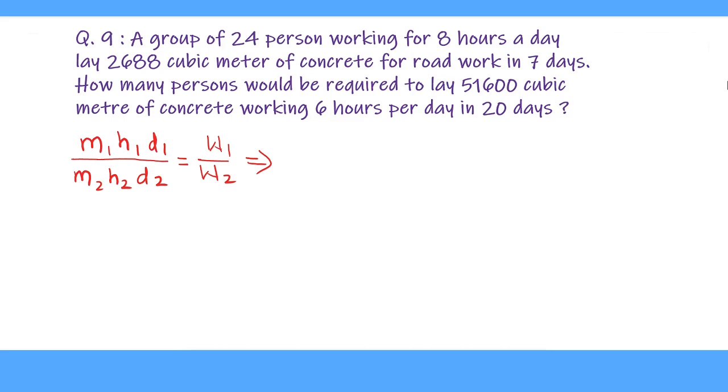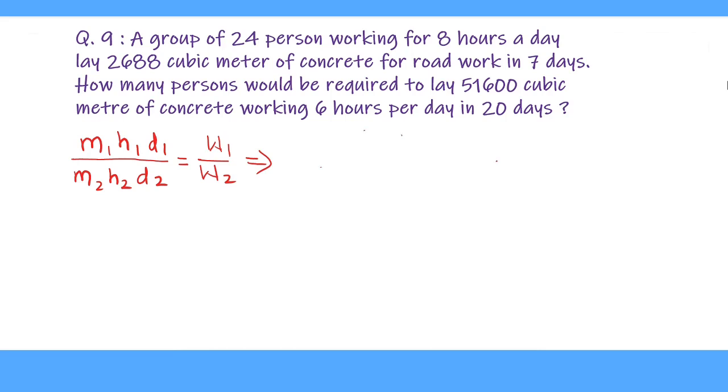And M2 is number of persons working, H2 number of hours they are putting into the work, and D2 is number of days they are working, and W2 is quantity of work they are completing. So we fill the value like this.